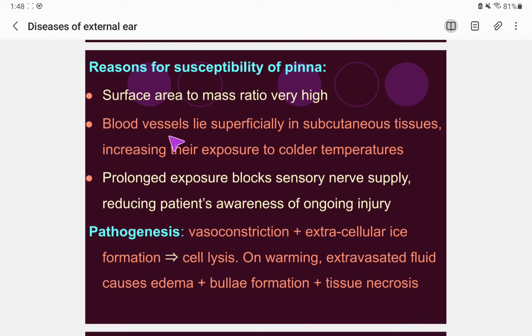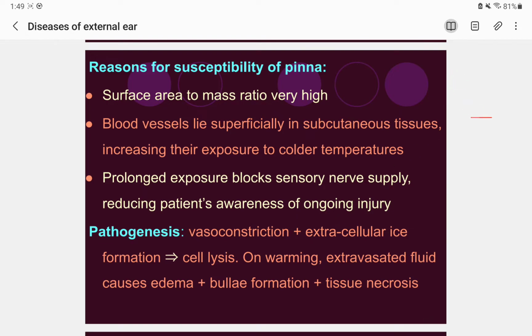All right, and the blood vessels lie superficially in the subcutaneous tissue, increasing their exposure to cold temperature. If they were located deep, there would be less exposure to the cold temperature, right? But since they lie subcutaneously, they get more exposure to the colder temperature, and it can get frostbite. And prolonged exposure blocks the sensory nerve supply.